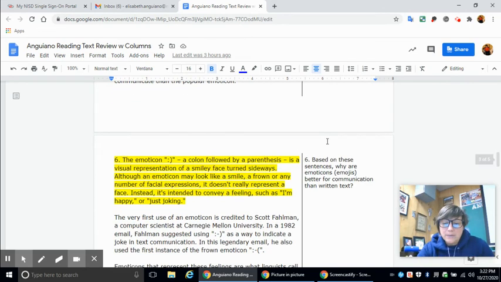All right, number 6. Based on these sentences, why are emoticons or emojis a better form of communication than written text? So it says the emoticon, a colon followed by a parentheses, is a visual representation of a smiley face turned sideways. Although an emoticon may look like a smile, a frown, or any number of facial expressions, it doesn't really represent a face. Instead, it's intended to convey a feeling. Okay, so the answer here would be that emoticons are intended to convey feelings.